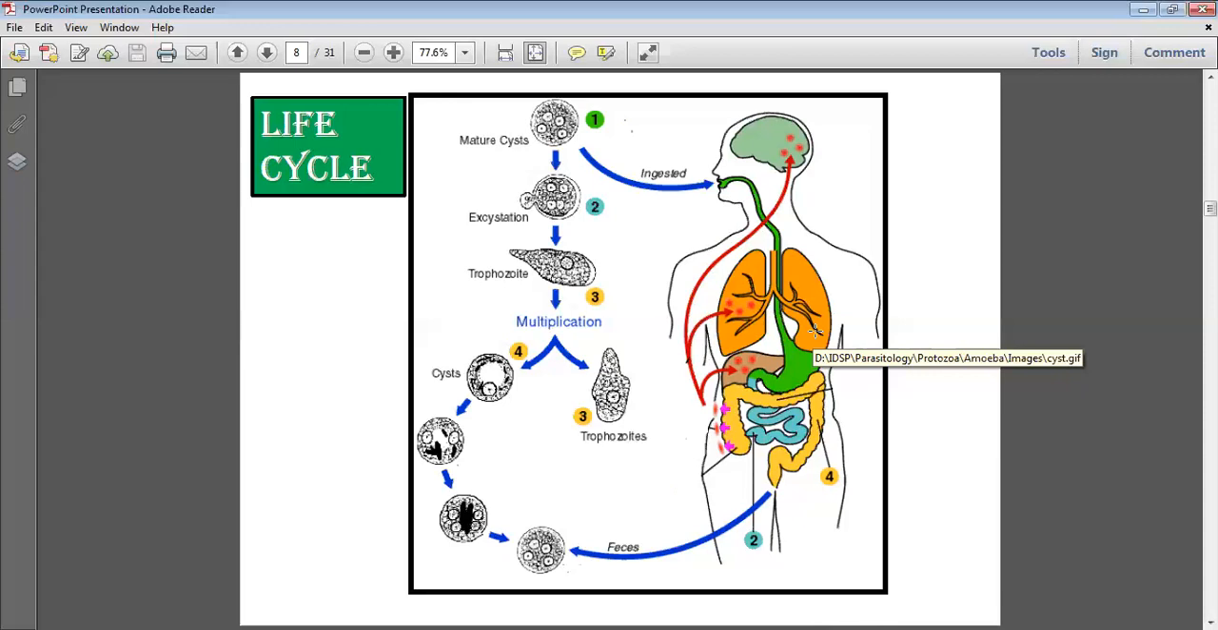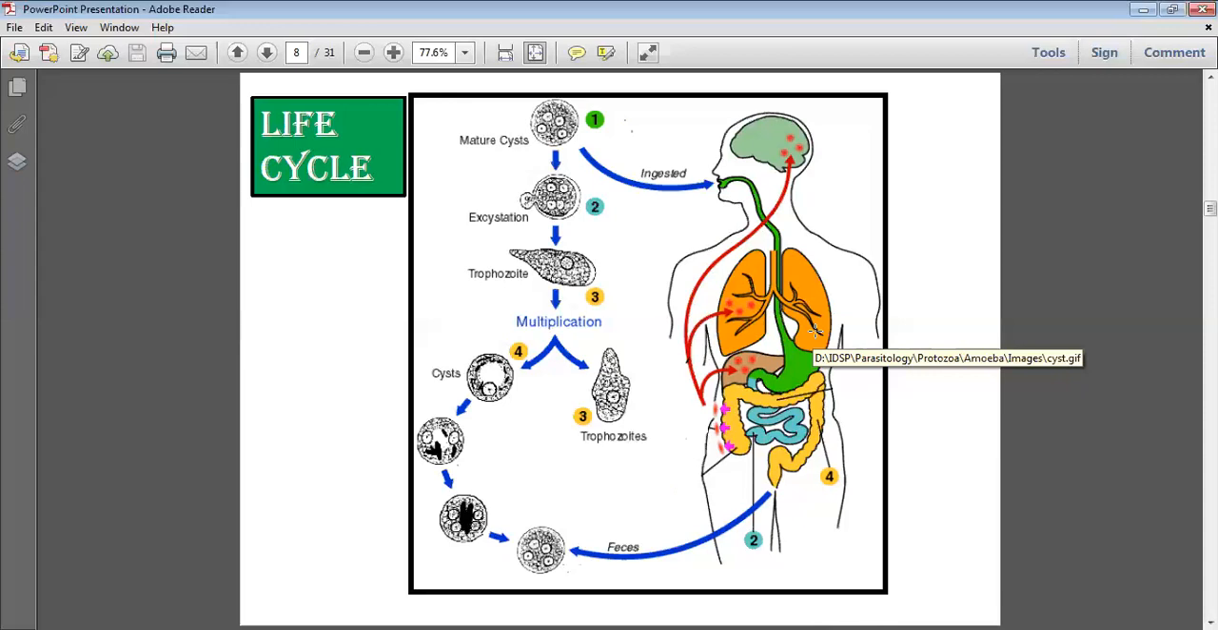90% are asymptomatic due to tolerance, or due to the immune system, or the genetic makeup of the body. They are not able to set up the infection; they only pass the cyst in the stool. But the 10% clinically manifest as amoebiasis, amoebic dysentery. But we are discussing the life cycle now. Pathogenesis we will discuss in detail later.